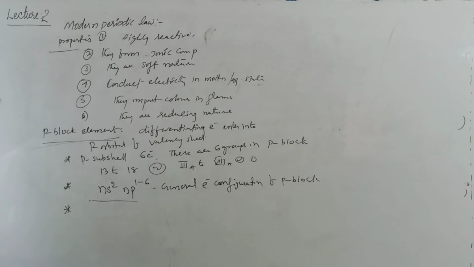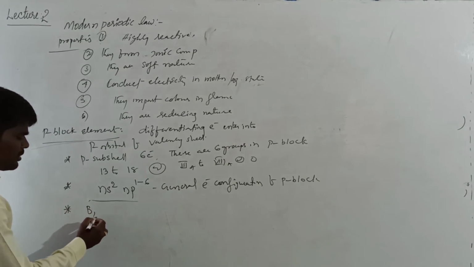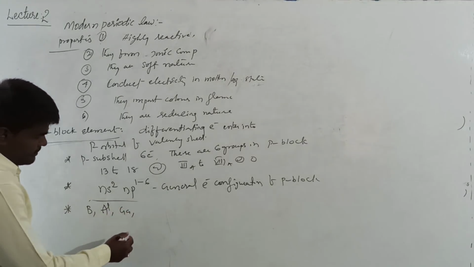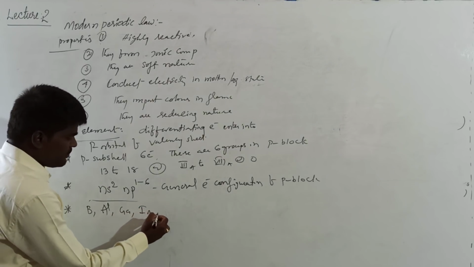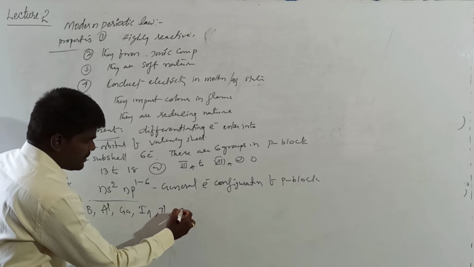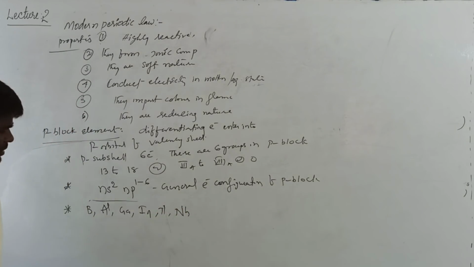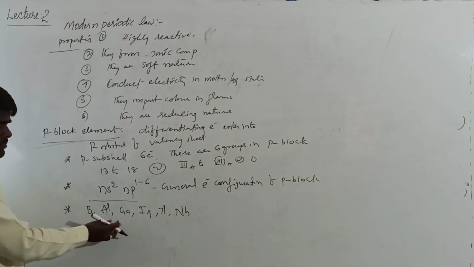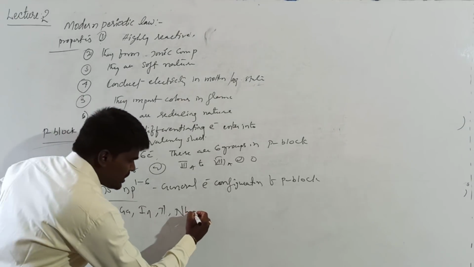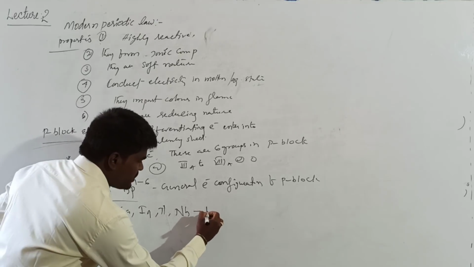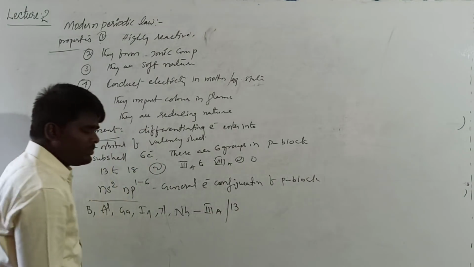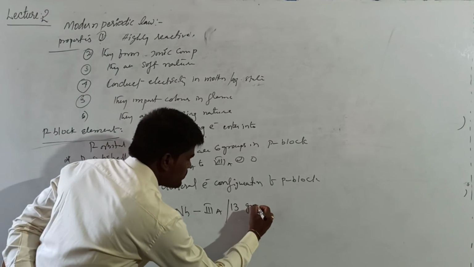Now, the elements boron, aluminium, gallium, indium, thallium and nihonium are generally considered as 3rd A or 13th group elements.